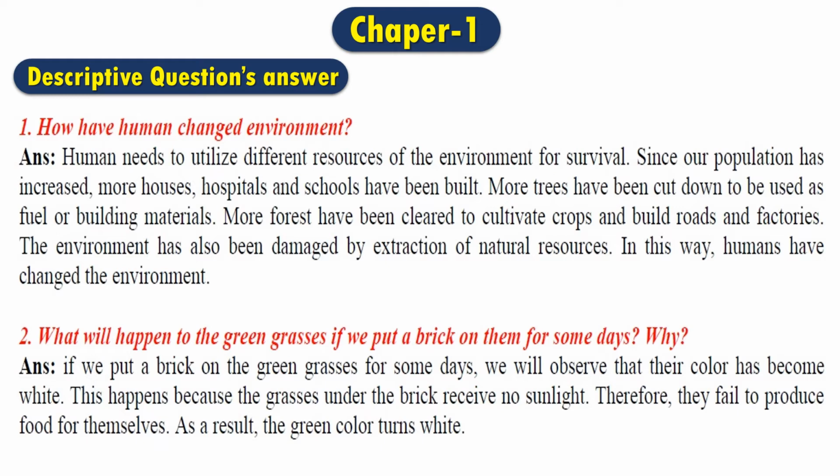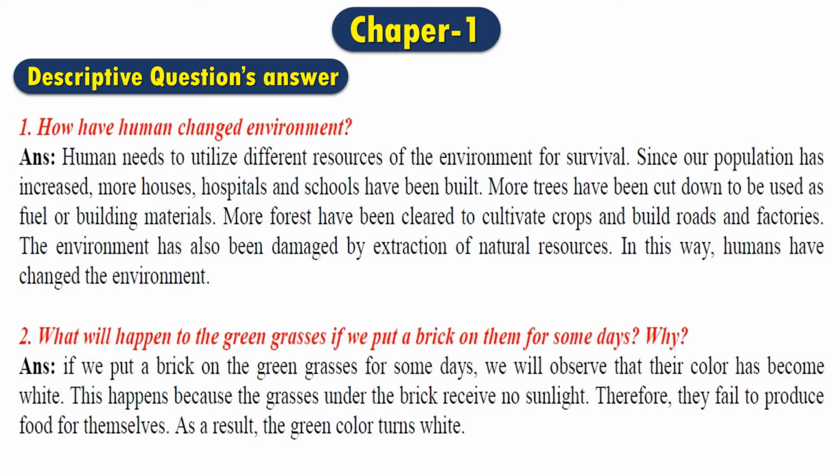Also, we cleared the forest to cultivate the crops because we need food, because the number of people has increased. That's why we need more cultivation of crops, and we need more roads and factories. That's why we have finished all the forest. Because of the shortage of this natural part of the environment, we can create natural disasters. That's why humans are contributing to the changing of this environment.